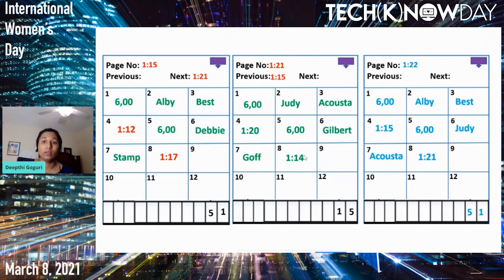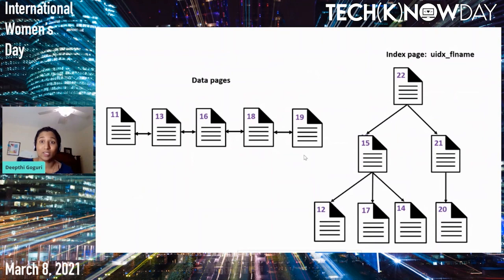Let's insert the values into page number 22, which will point to page number 15 and page number 21. Now the root page is page number 22 for the index, and the intermediate pages are page number 15 and page number 21. This is how our index looks now.